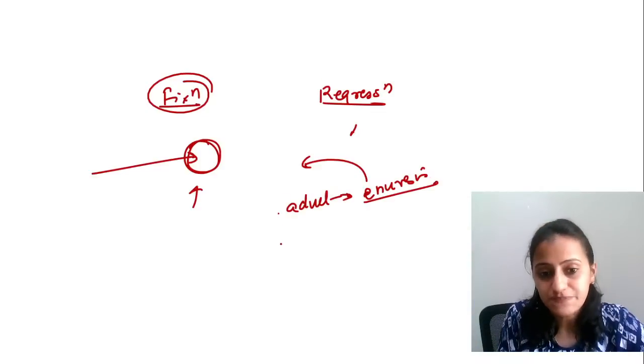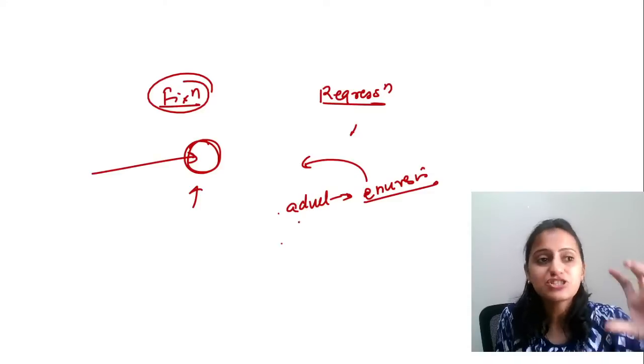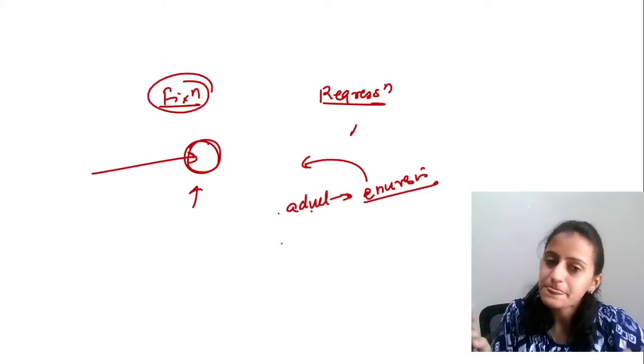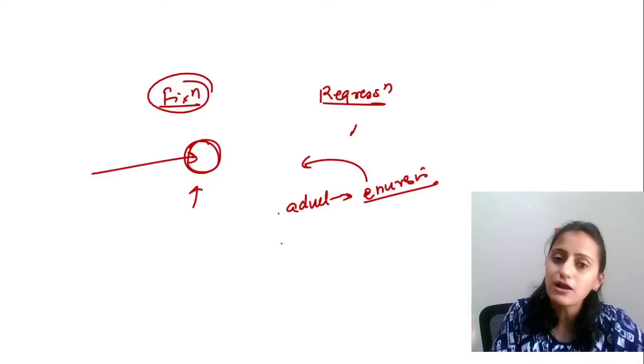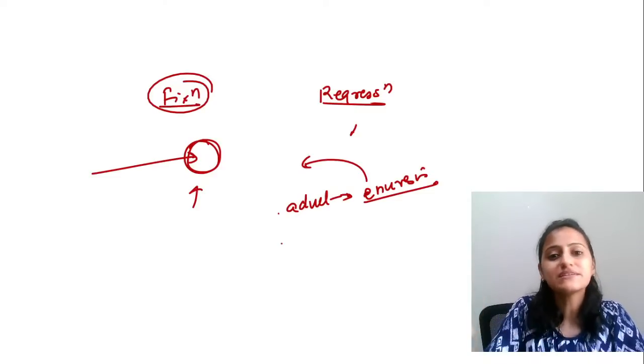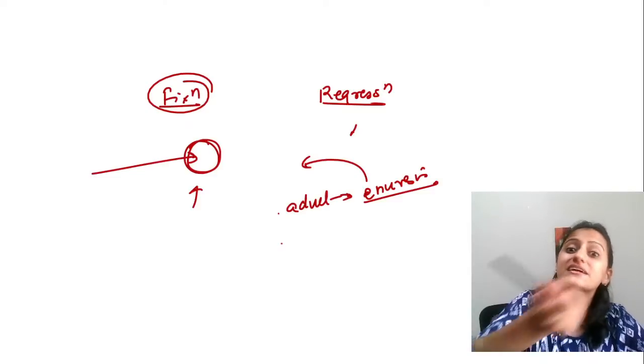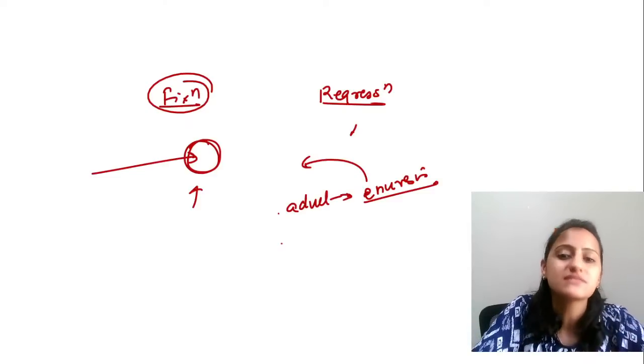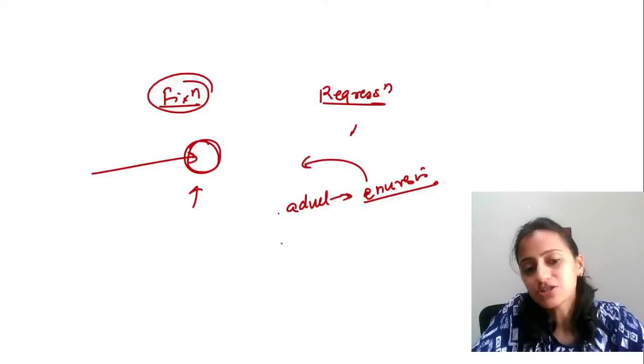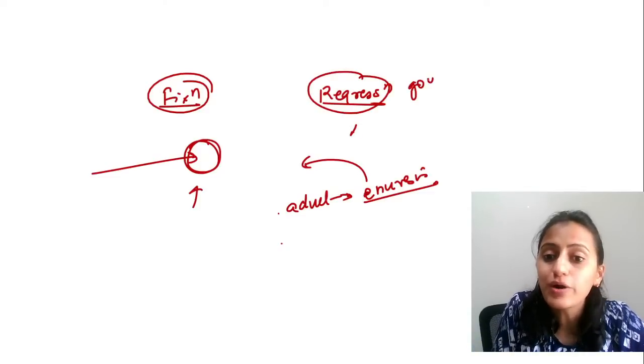Okay, that is regression, right? Let's say a child whose parents have got divorced. Previously, the child used to sleep alone, but now after the divorce, the child cannot sleep without the mother. That is regression, going back to the previous stage. So remember, regression means going back.